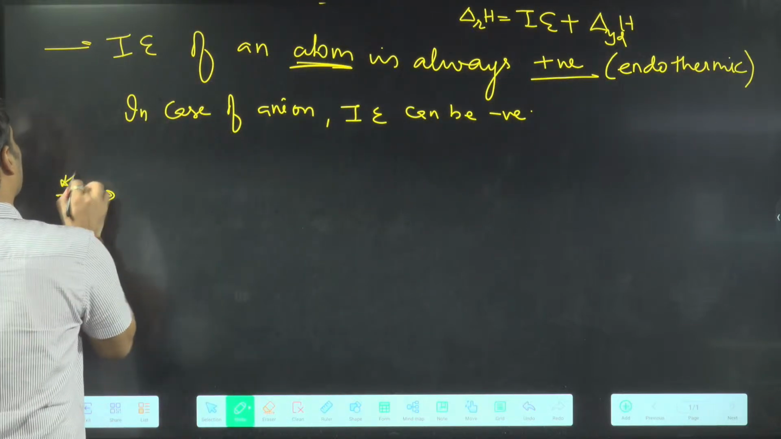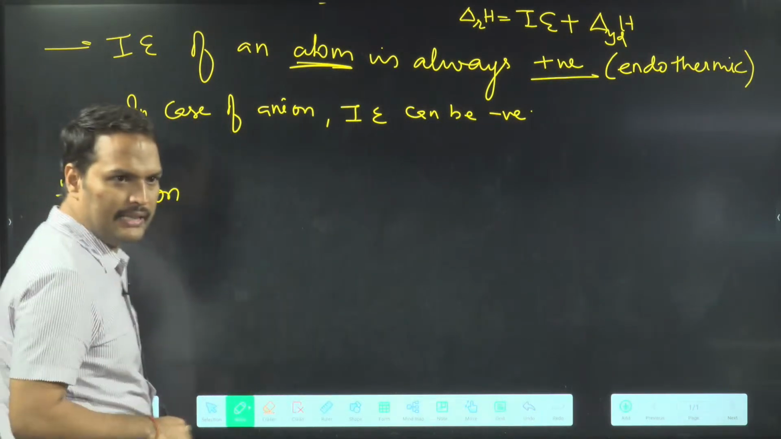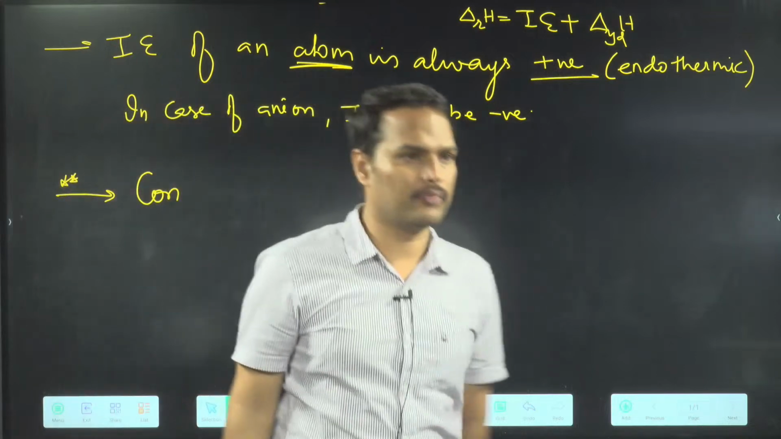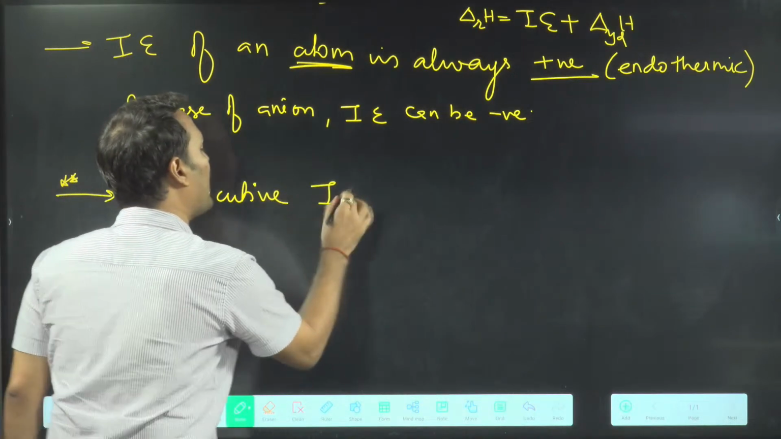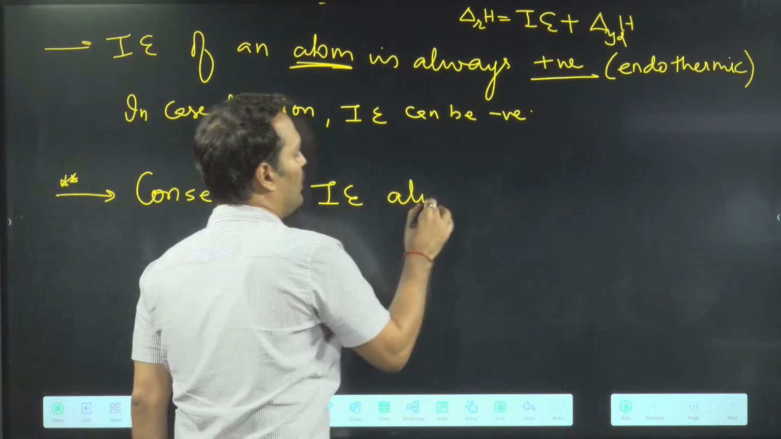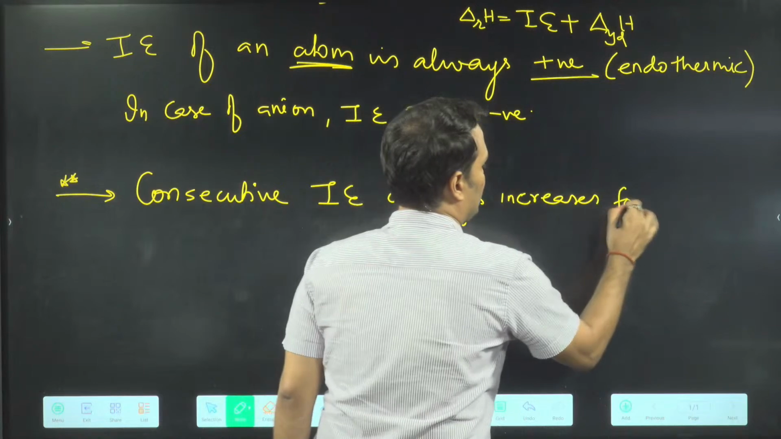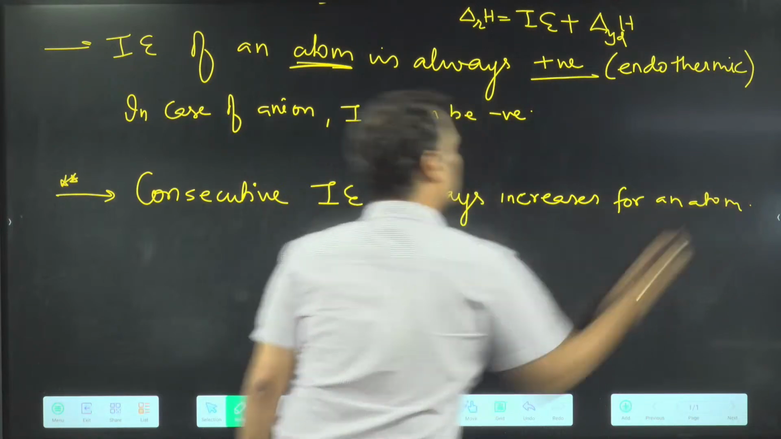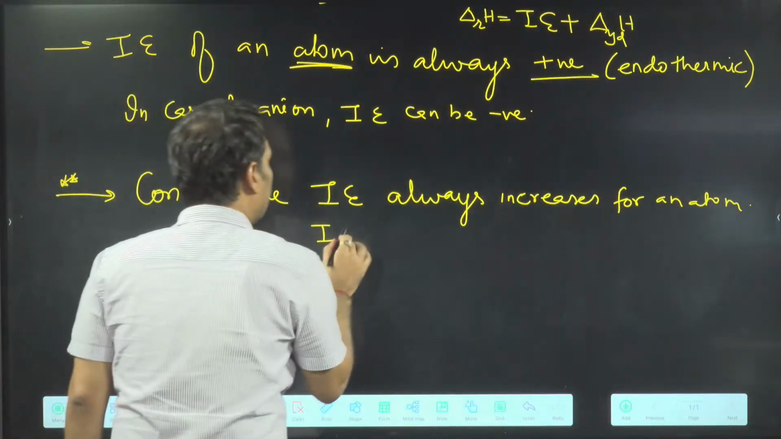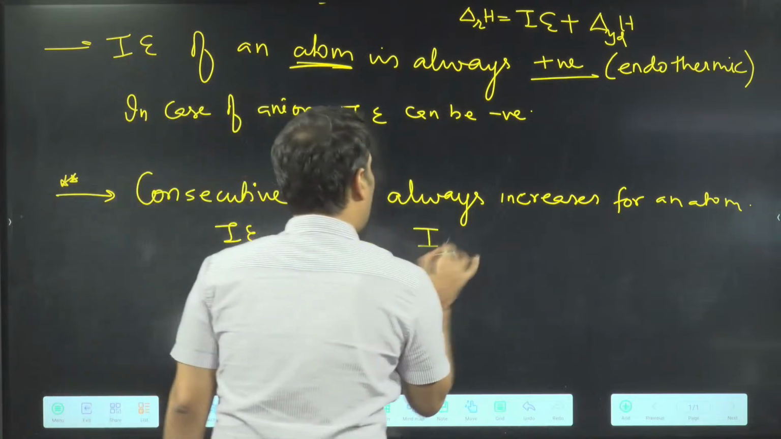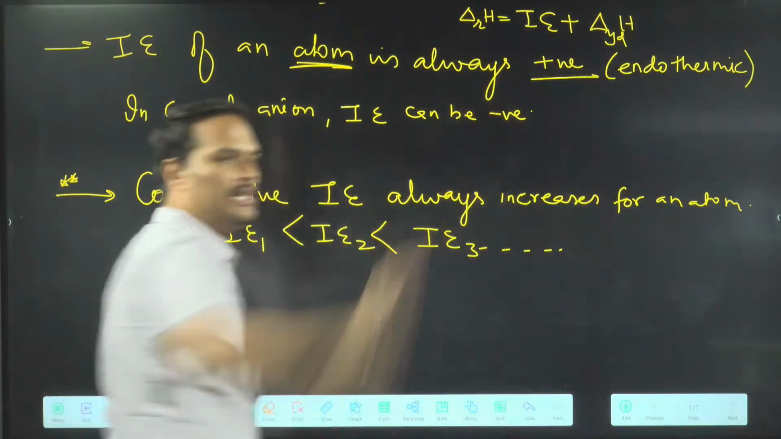Now the next point. This point is very important. ठीक है? You have heard this sentence, read this sentence 3 to 4 times in NCERT. When you go in NCERT, they will write like this. Have you seen this? Tell me. Consecutive ionization energy always increases. Always increases for an atom. What are they trying to say? I1 means removal of first electron. I2 removal of second electron. I3 removal of third electron. So energy will always increase.